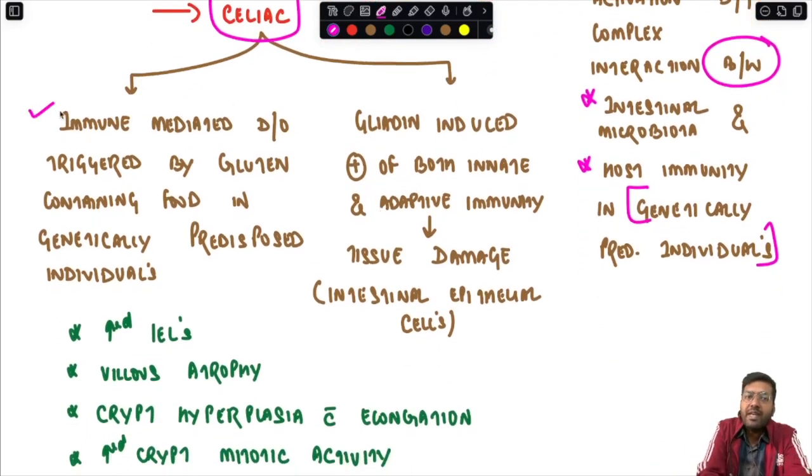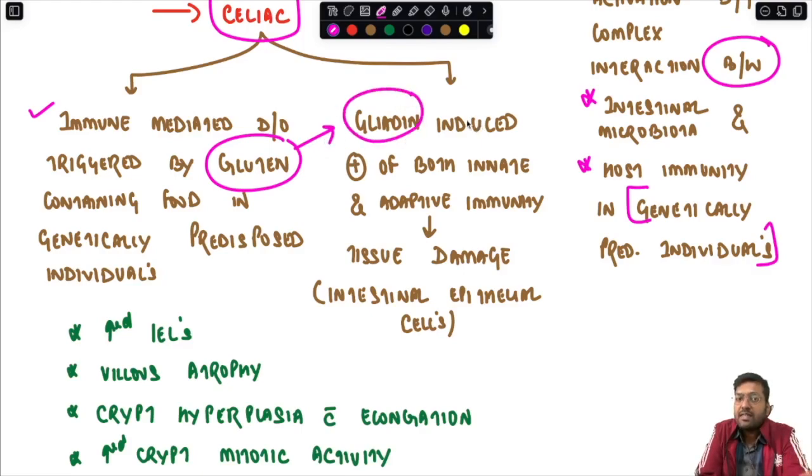It is an immune mediated disorder which is triggered by gluten containing food in genetically predisposed individuals. Especially which gluten? Gliadin. Among the gluten, gliadin is mainly responsible.